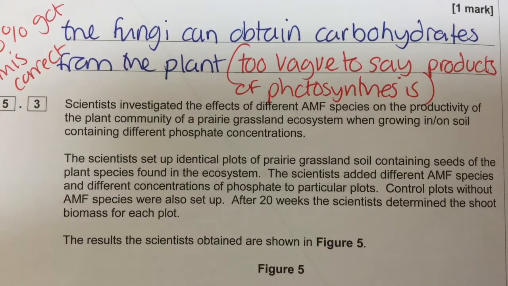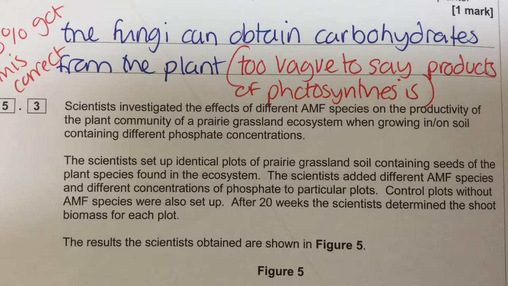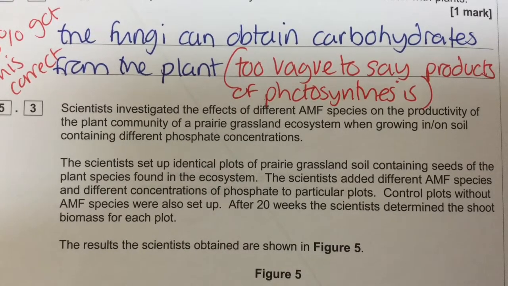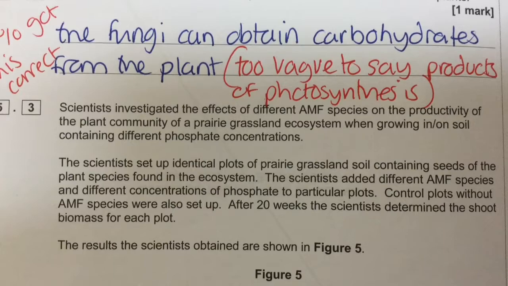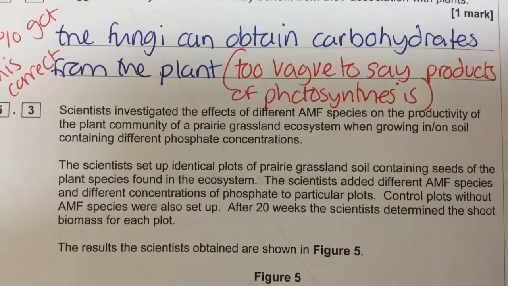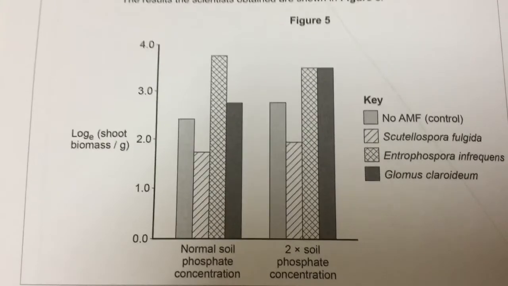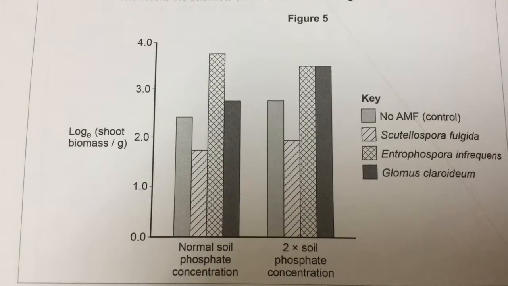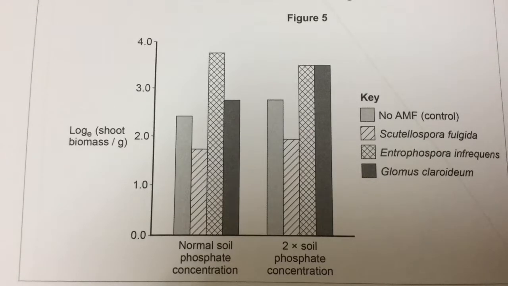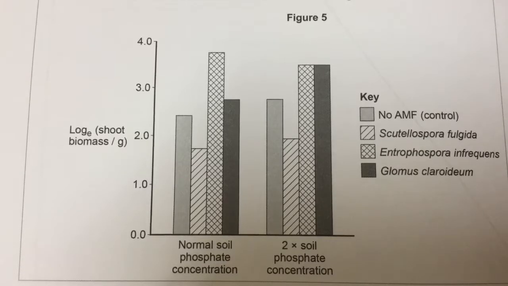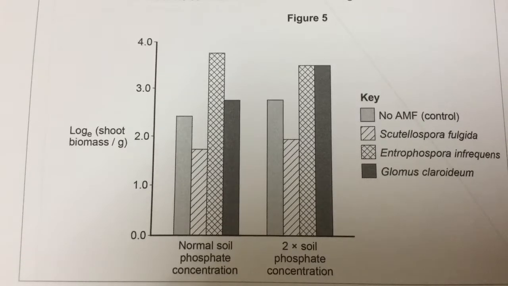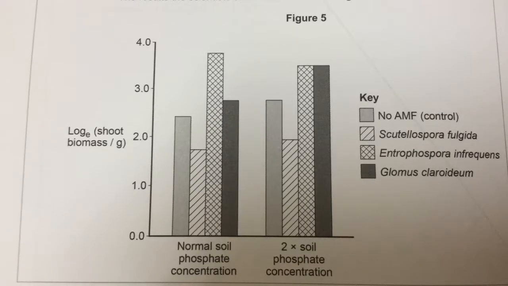The scientists set up identical plots of prairie grassland soil containing seeds of plant species found in the ecosystem. The scientists added different AMF species and different concentrations of phosphate to particular plots. Control plots without AMF species were also set up. After 20 weeks, the scientists determined the shoot biomass for each plot, and the results the scientists obtained are shown in figure 5. And I think the only bit of information there that isn't contained in the graph is that it took 20 weeks for them to determine the shoot biomass.